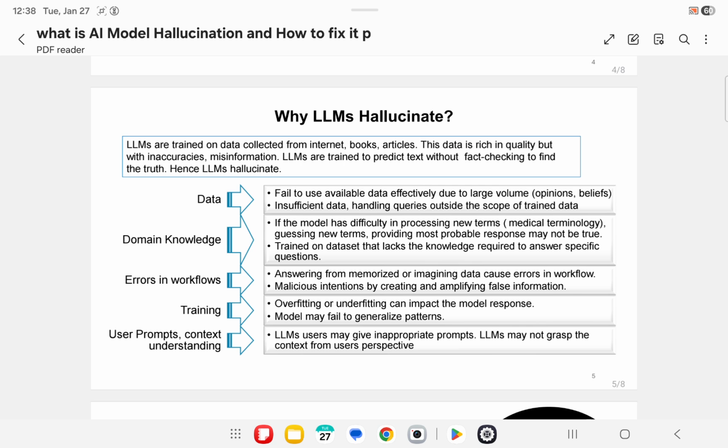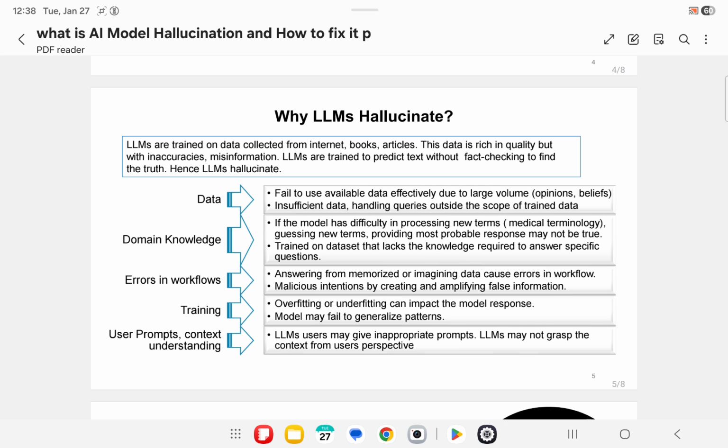Now, let us look into the causes of LLMs hallucination one by one. First comes the data. LLMs fail to use the available data efficiently due to the large volume of data which may include opinions, beliefs and research results. There could be a case where there is insufficient data and LLMs insert the missing data and extrapolate the missing data and make the data sufficient to respond to user queries outside the scope of the trained data.